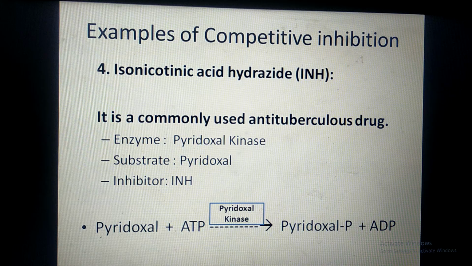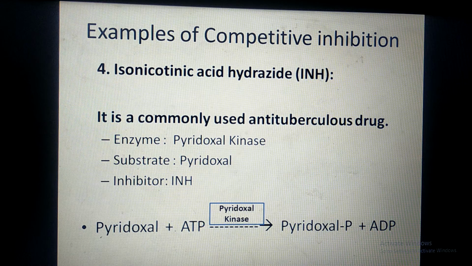It is most commonly used as an anti-tuberculous drug in the treatment of tuberculosis. So the enzyme pyridoxal kinase has its natural substrate pyridoxal inside the bacterial cell. The drug is INH.